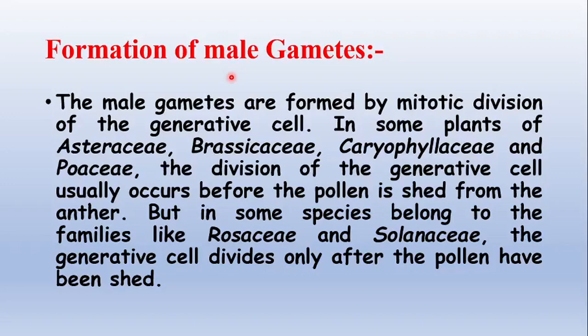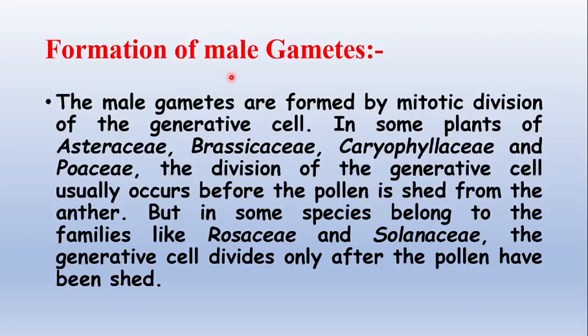Generative cell and vegetative nucleus are present in the pollen grain. In some plants of Asteraceae, Brassicaceae and Caryophyllaceae and some Poaceae members, the division of the generative cell usually occurs before the pollen is shed from the anther. So we can see a three-celled stage in those plants.